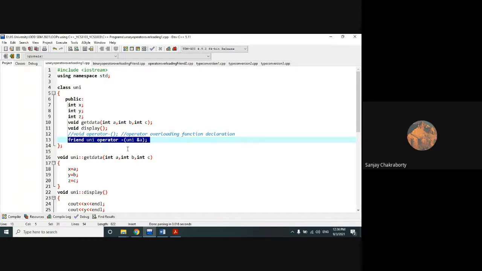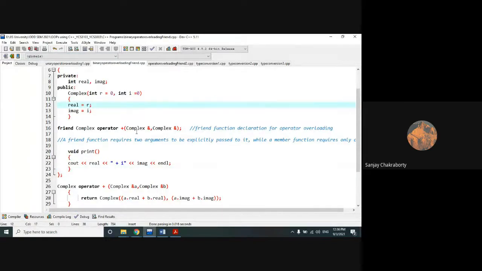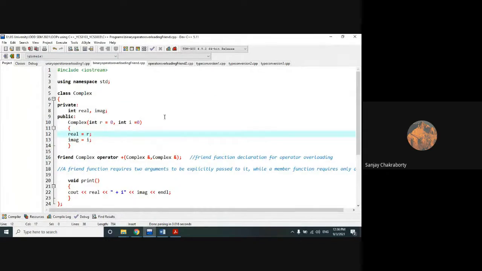I am not doing any new thing. This is just new for you. That means we actually combine the friend function approach with the operator overloading approach. That is the new thing, nothing else. Okay, understood?